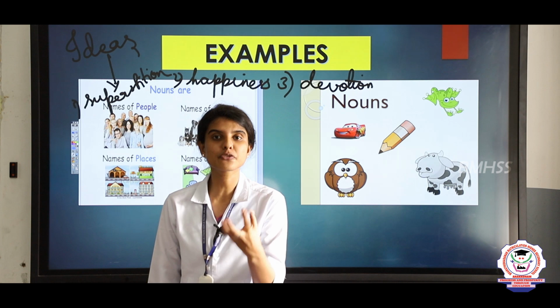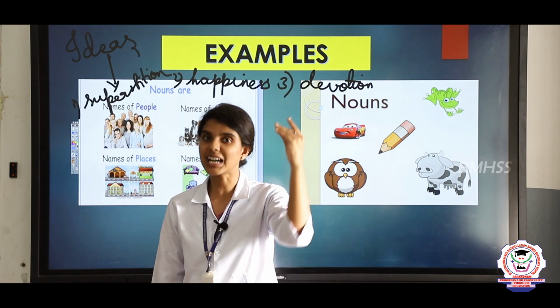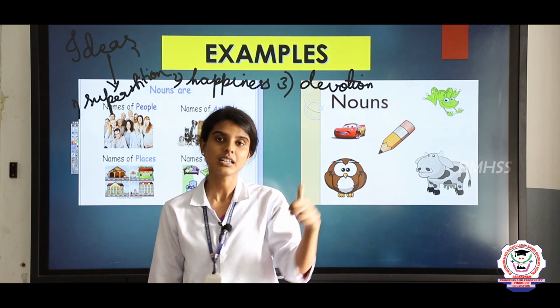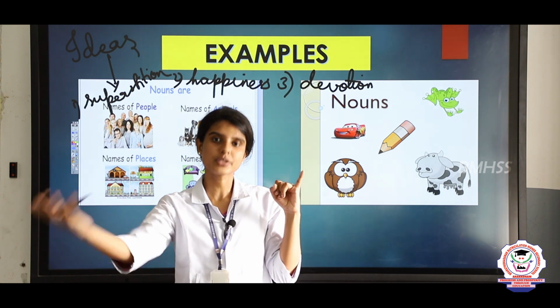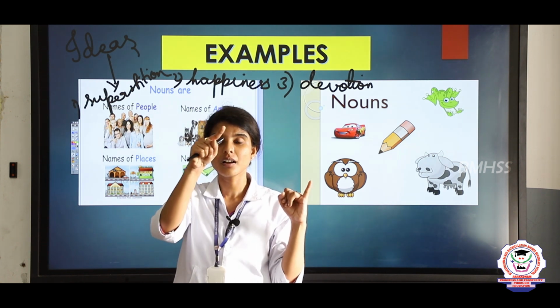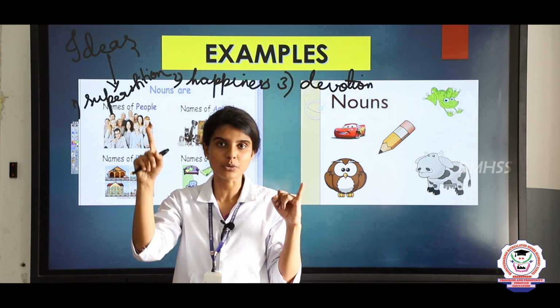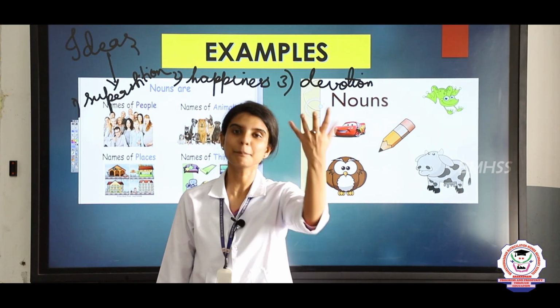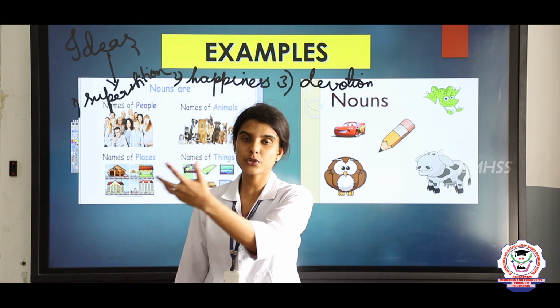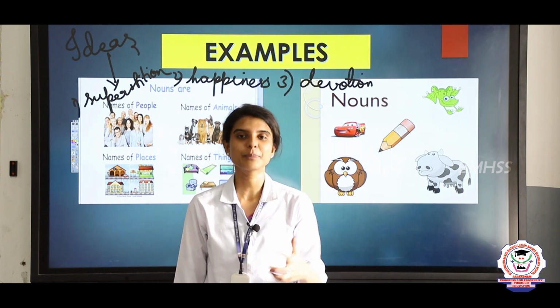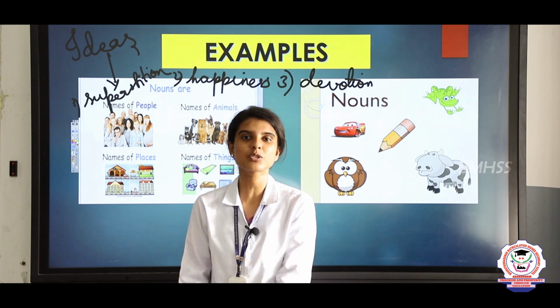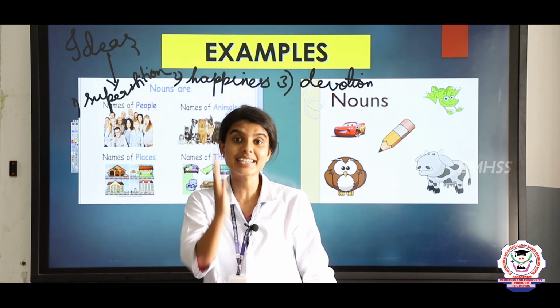So a noun is used for naming a person, place, animal, thing or an idea. The example for a person is, Ram goes to school. Here Ram denotes a person, so it is a noun. A thing means a computer. Computer plays a major role. Here computer acts as a noun because it expresses a thing. So this is all about the noun and its definition.